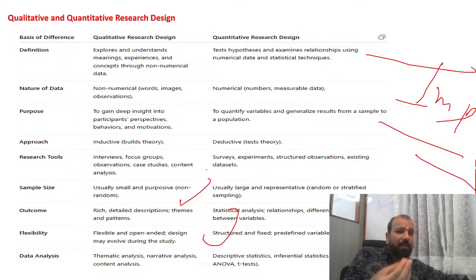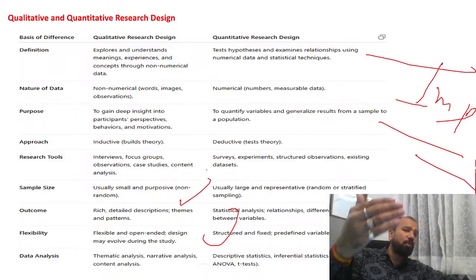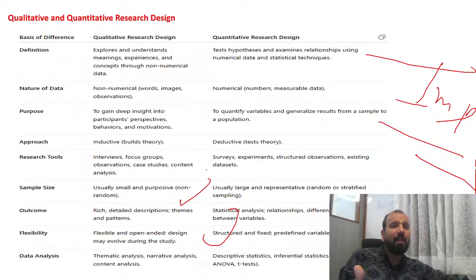Usually we always keep very specific or very small samples in a qualitative result. But in a quantitative, you can circulate. If you are making a Google form, you can send it to 10 lakh people also. They can fill the form. At the same time, putting down the data of 1 lakh people on SPSS or any software, on R or on Excel, you can make a conclusive statement. So in a sample size, usually we always have a large or representative one.